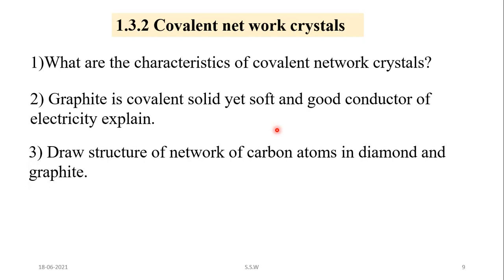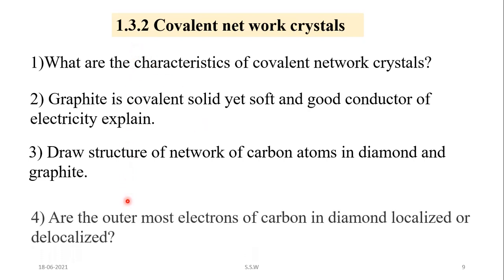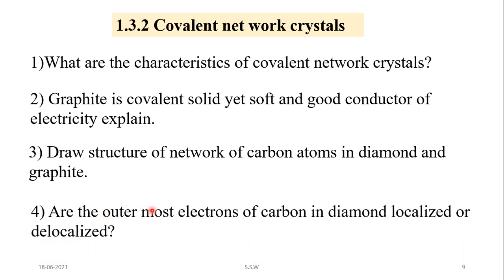Draw the structure of network of carbon atoms in diamond and graphite. So for better understanding, answer these questions. Fourth one, are the outermost electrons of carbon in diamond localized or delocalized? What is your answer? Diamond is not a good conductor of electricity.